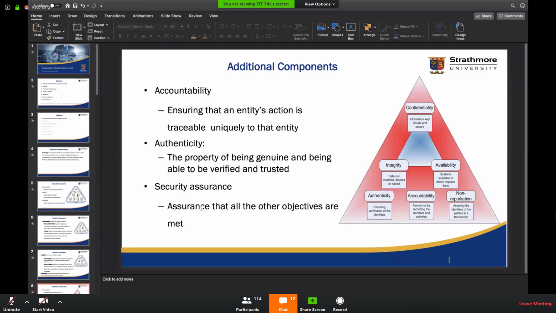So there are different frameworks for security, and different frameworks consider other additional components. We have authenticity, we have accountability, we have assurance, we have non-repudiation, we have multiple other components. So all this will revolve around the other three. They will have elements of the other three components that we've mentioned.